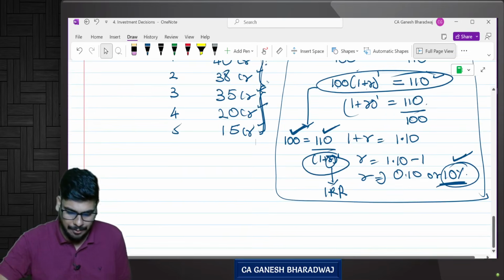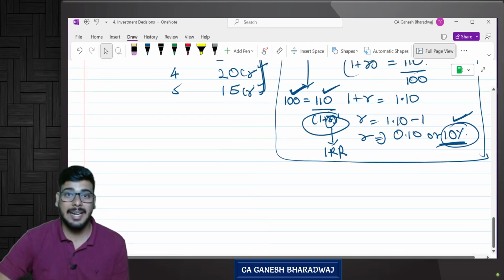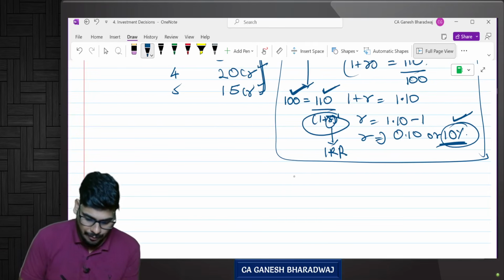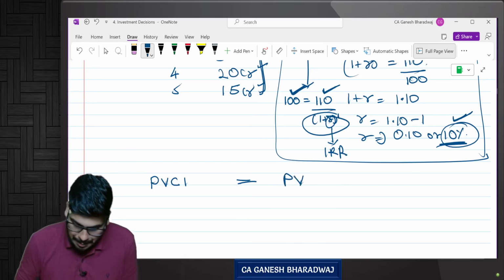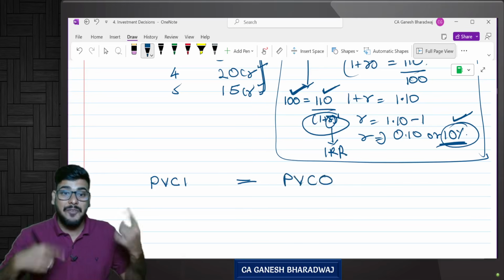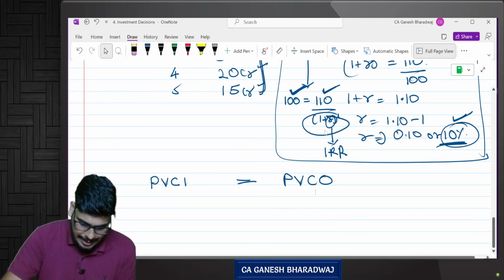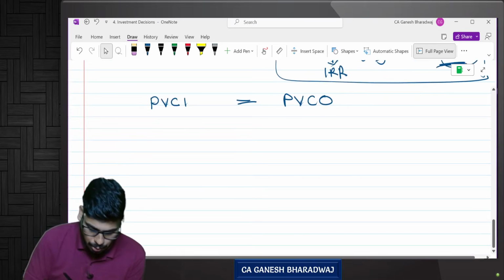So what do you mean by IRR? IRR is the rate that equates my present value of cash inflow with my present value of cash outflow, correct? So present value of cash inflow should be equal to my present value of cash outflow when the rate is the IRR rate. Are you clear with this? Now in this example, you tell me, what is my present value of cash outflow? 100 crore rupees, correct?